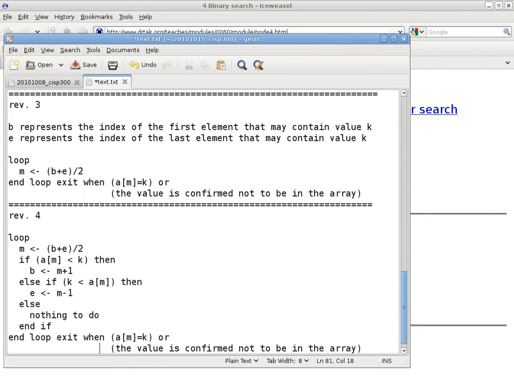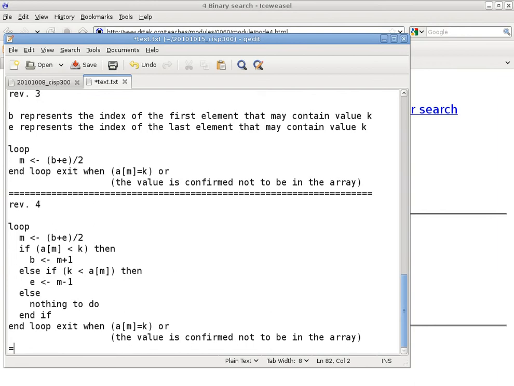And the loop has an exit condition of A[M] equals K. So that will take care of getting out of the array when we have found the element. So that means there's nothing to do in the conditional statement at all when the two values are exactly the same. Are we doing okay so far with the logic of this code? Okay. And we'll call this one revision.